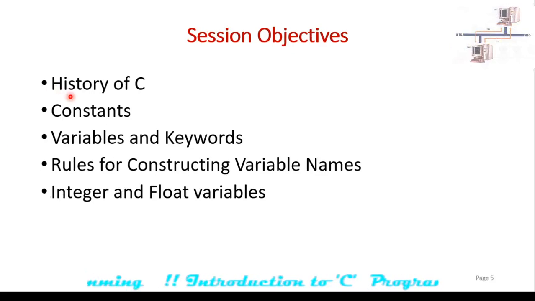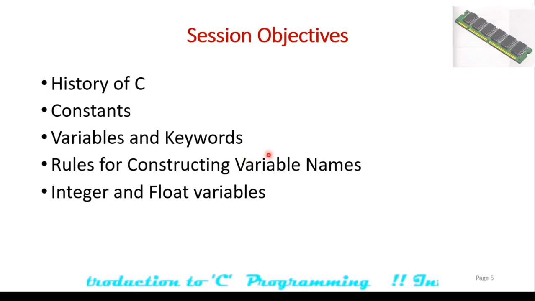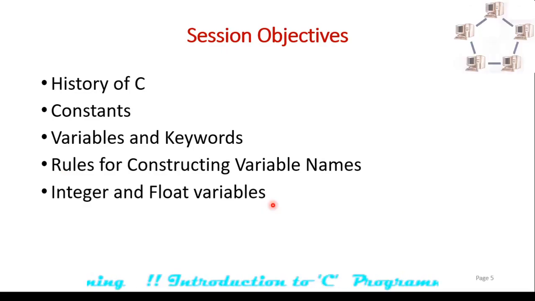In this session we are going to learn the history of C, the constants, variables and keywords used in C, rules for constructing variable names. Next is the integer and float variables, how to do the operations on these integer as well as the float variables.